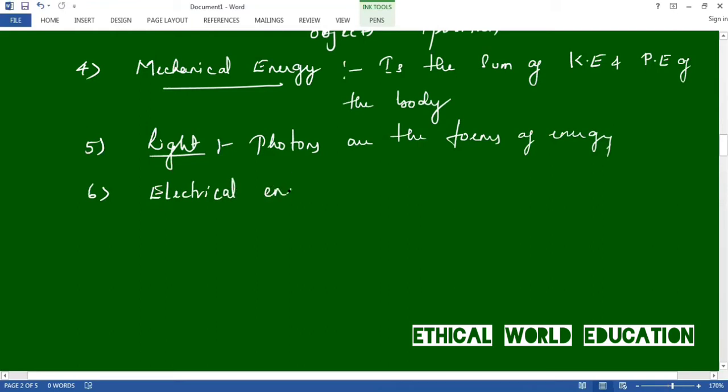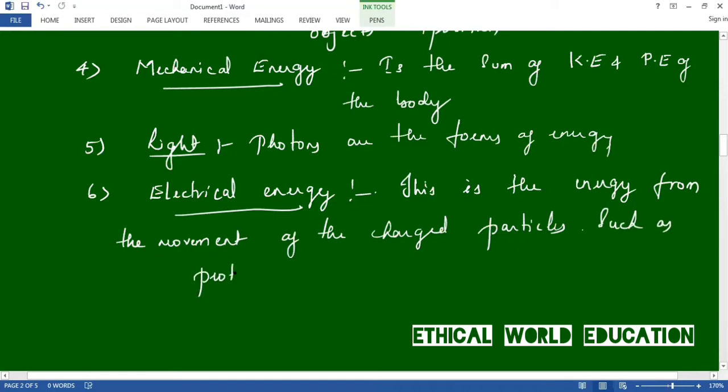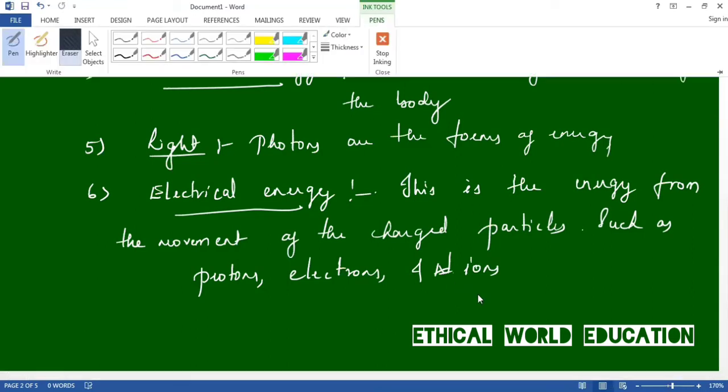Electrical energy is the energy from the movement of charged particles, such as protons, electrons, and neutrons, or you can say ions. This is about electrical energy.